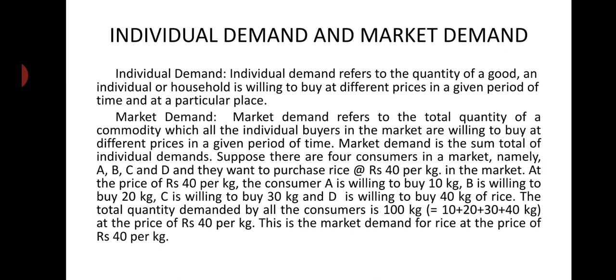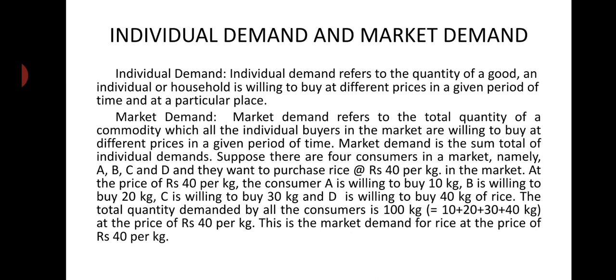The quantity demanded by each and every individual in a market for a product is added to get market demand. So, it is the demand for a product at a given price in a given period of time by all the buyers in the market. When we take the sum total of individual demands, then we get market demand. Suppose there are 4 consumers in a market, namely A, B, C and D, and they want to purchase rice at rupees 40 per kg in the market.